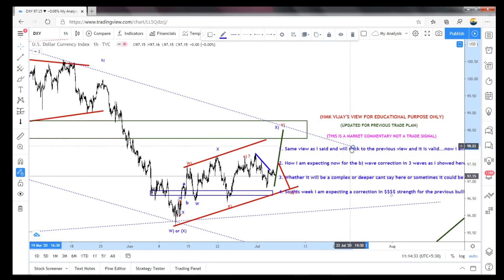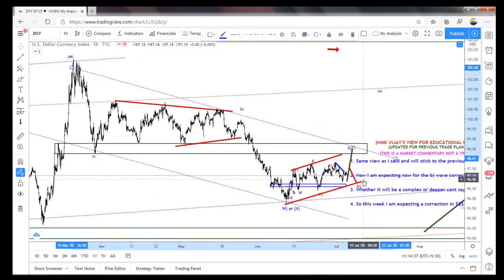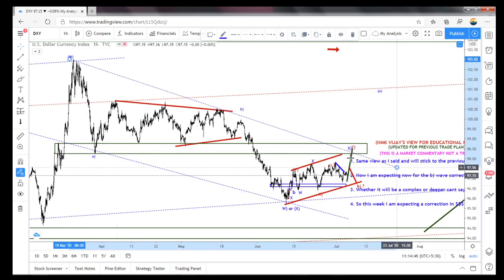And again it will break this and then retest, and then again it has to go to the upper side. So once it breaks this low, this trend line, I'm expecting here, so this is 98.3. Once it came to the downside and reached here in the three-wave structure, this could be possible for that upside, and I'm expecting it has to break that 103.82.